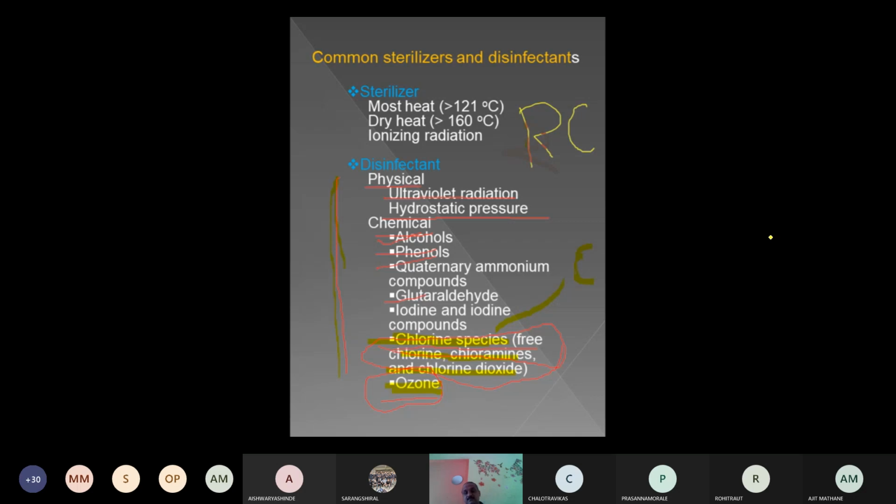At that time your residual chlorine plays the role of a soldier. Once a foreign particle enters, the residual chlorine acts on it and kills that pathogen, so that your water stays safe over longer distances. This is the advantage of residual chlorine.